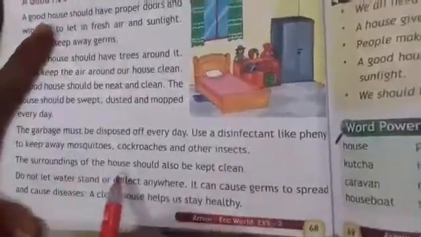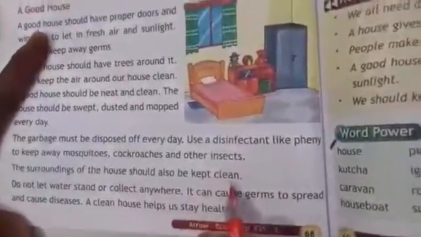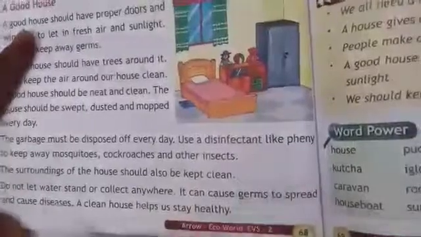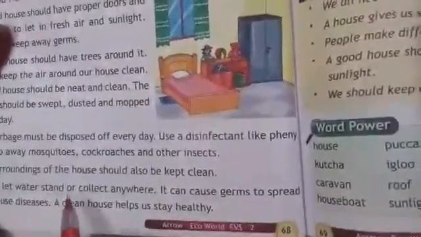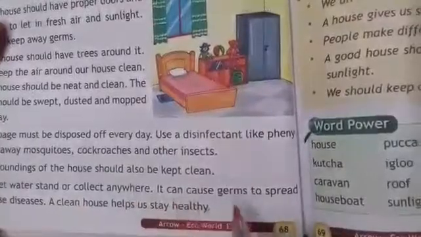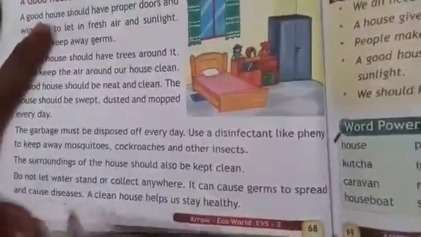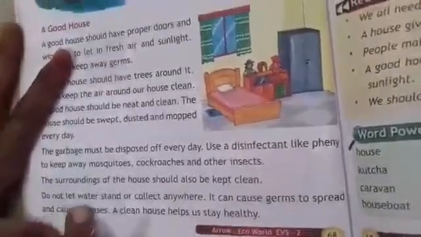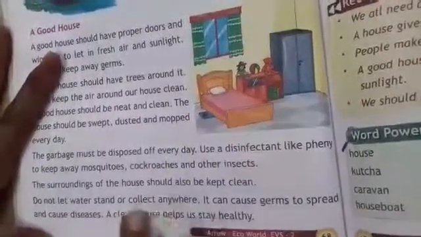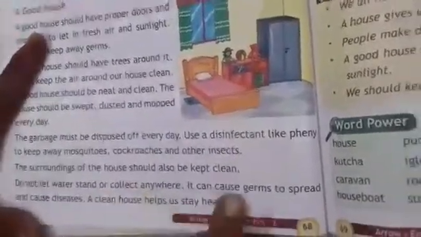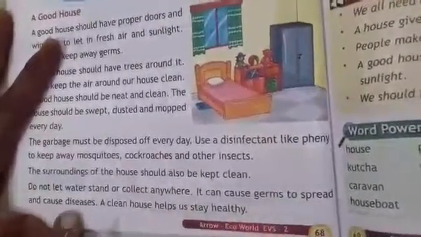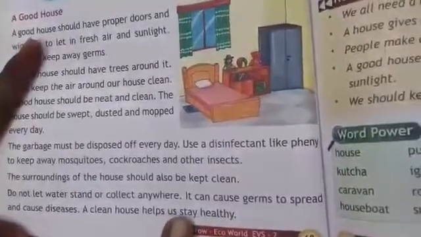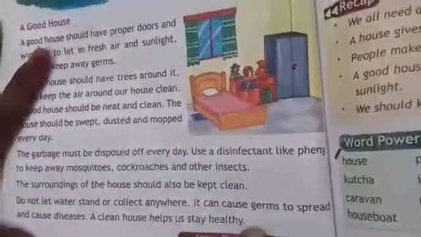The surroundings of the house should also be kept clean. Okay, we should keep our surroundings also clean. Do not let water stand or collect anywhere. It can cause germs to spread and cause diseases. A clean house helps us stay healthy. So, we should not allow the water to stand or collect anywhere near our house. This will cause germs to spread and cause disease. So, a clean house is a house where we live healthy.